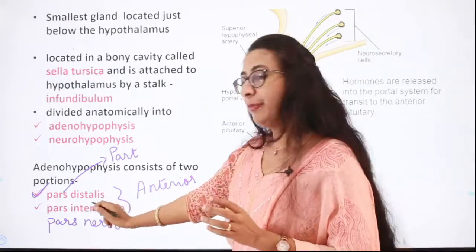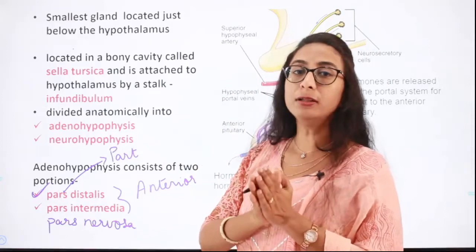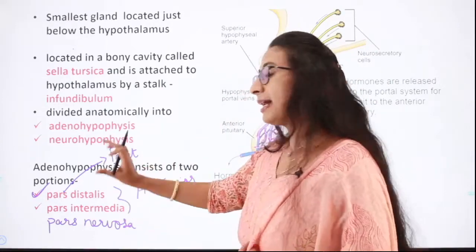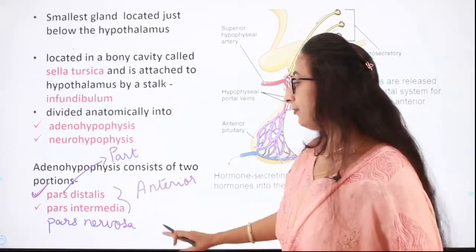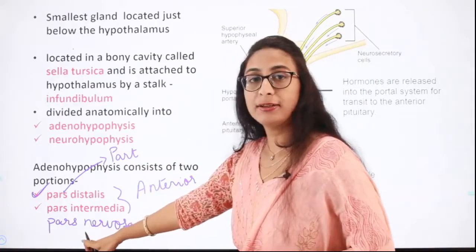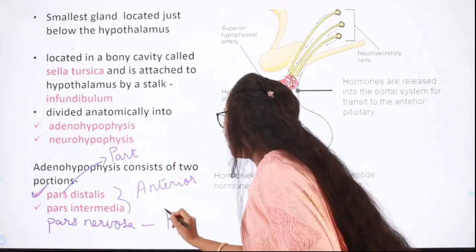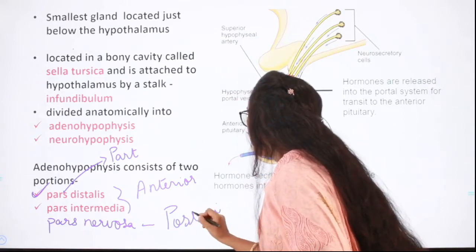The pars intermedia is very tiny, it is very thin, and it is almost merged with the pars distalis in human beings. That is why we consider them as a single lobe called the anterior lobe of the pituitary. Then we have the pars nervosa, which is the third part. This is the posterior pituitary. Are you all following?